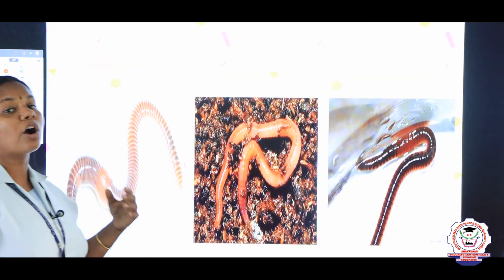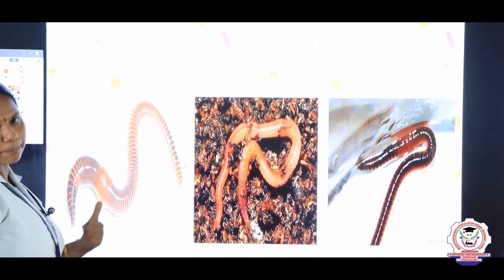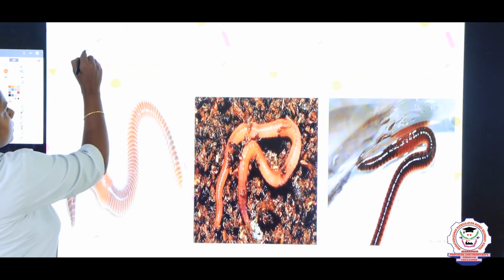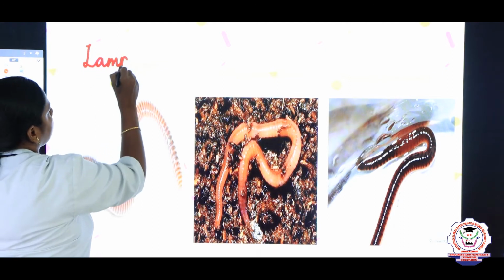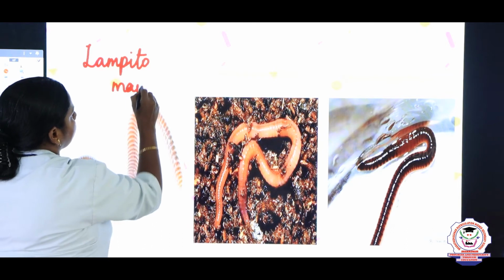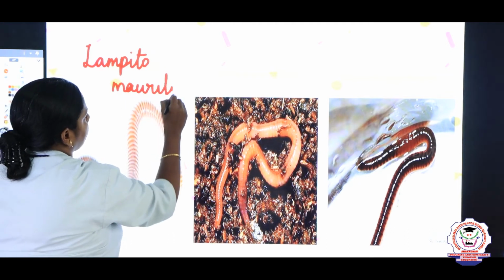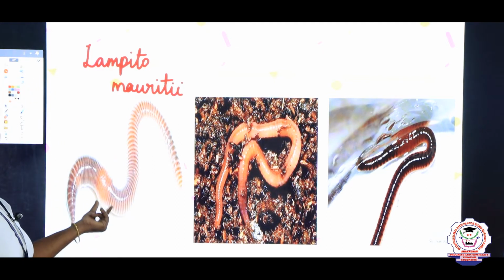And the common Indian earthworms, let us see now. The first one is Lampito mauritii, that is an earthworm.